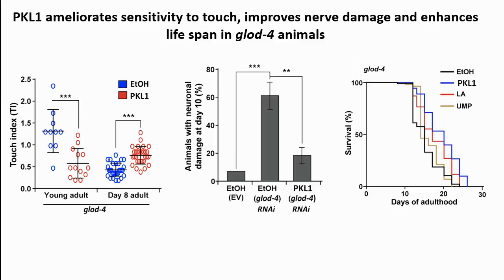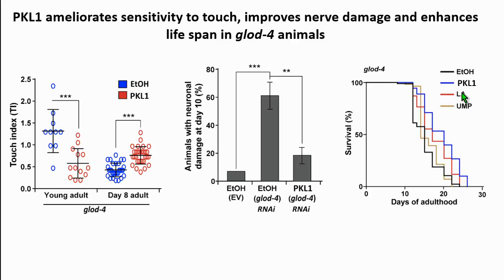Out of that, PKL1 is one of those hits, and it was able to ameliorate all, as I mentioned, all the 3 phenotypes. So it was able to ameliorate the touch sensitivity early in life, the loss of sensitivity later in life. There was significant amelioration in the nerve damage phenotype, and it also extended lifespan only in glod 4 animals.